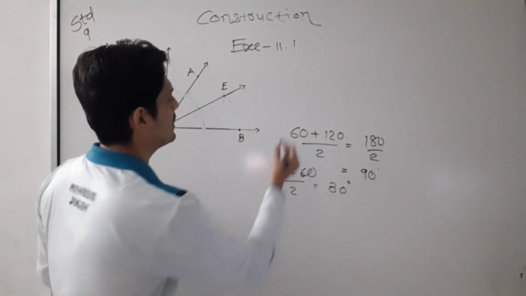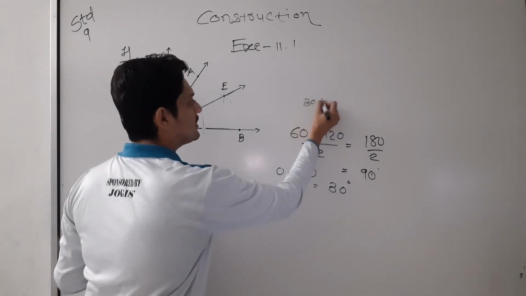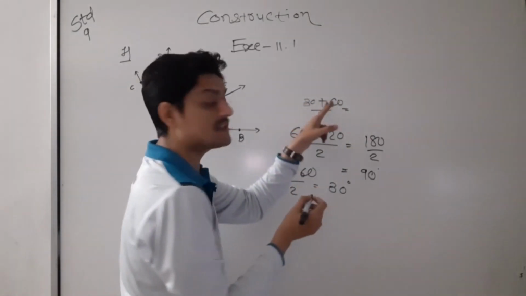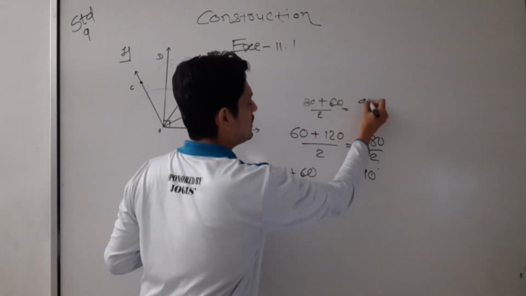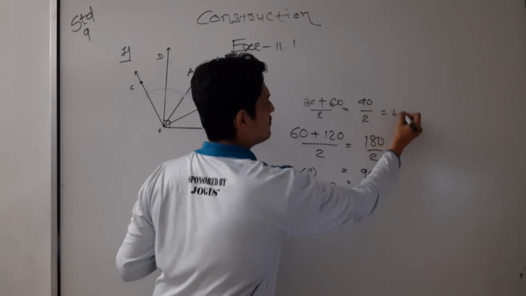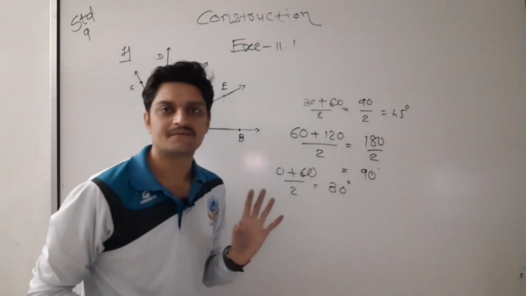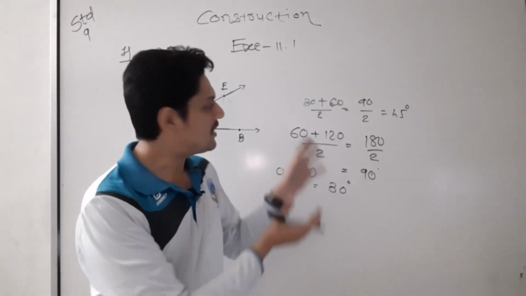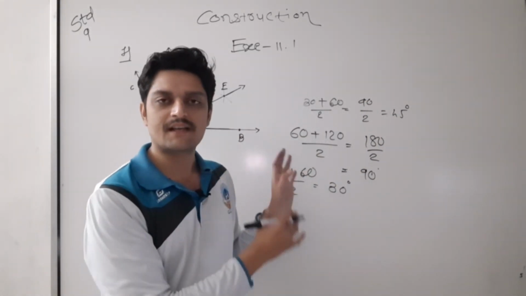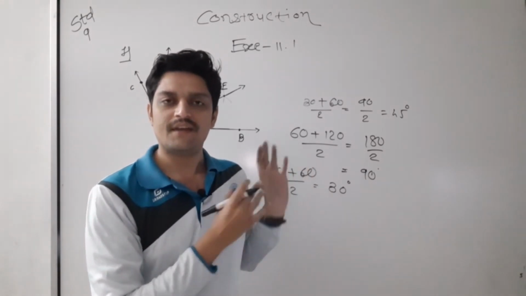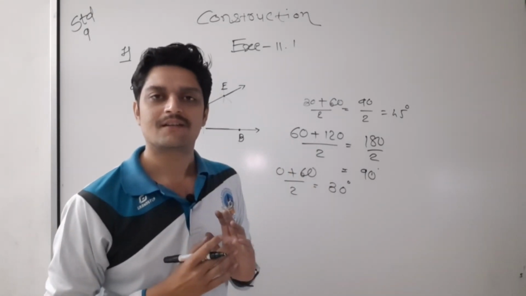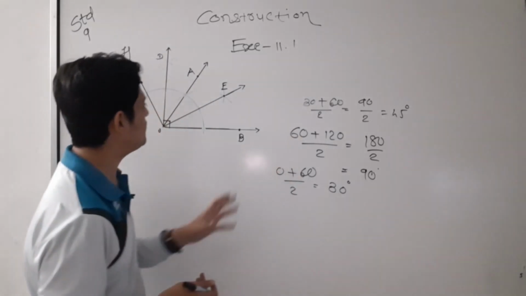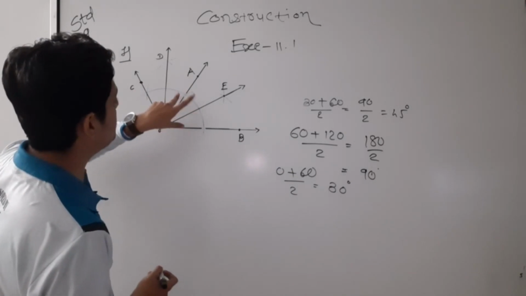Then here 30 plus 60 by 2. So 30 plus 60 is what? 90. 90 by 2, that is 45, na. So easy. Why are you being crazy? If you are feeling this is not easy, this is hard, just feel sir is with us. Okay, math is easy, don't be crazy. Then here 45 degree, and now we have to again find the bisector.